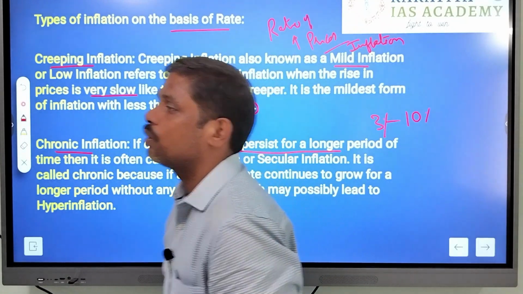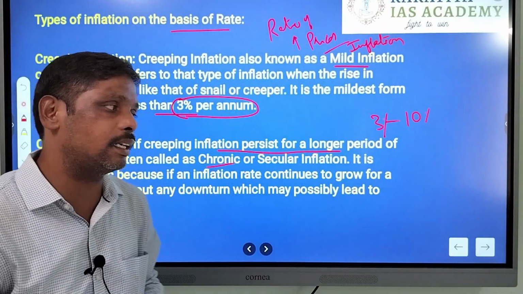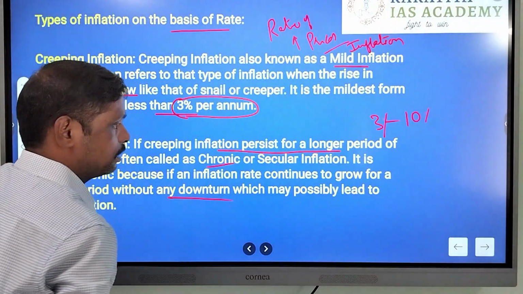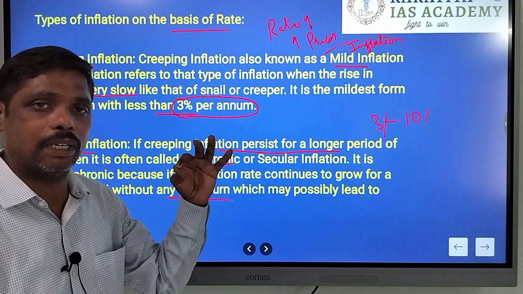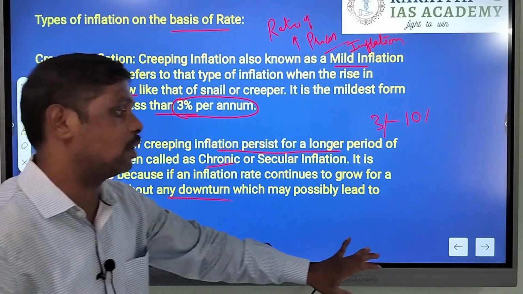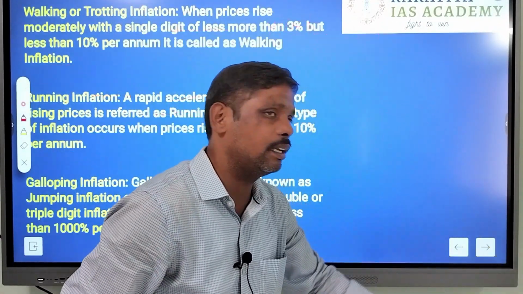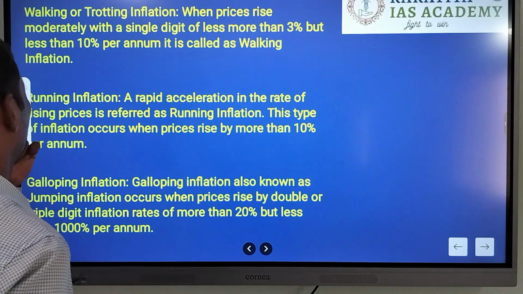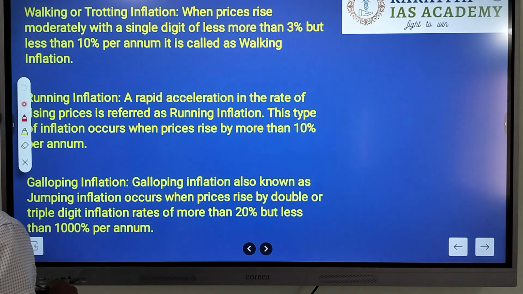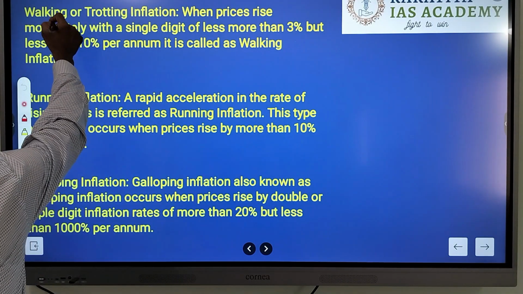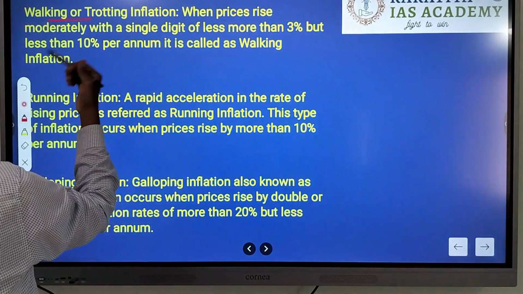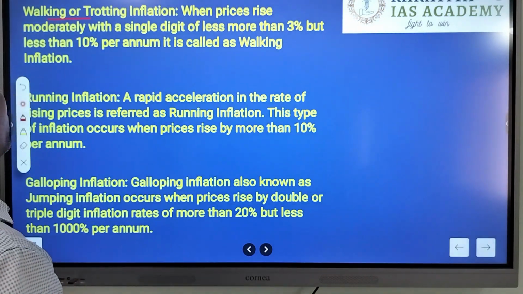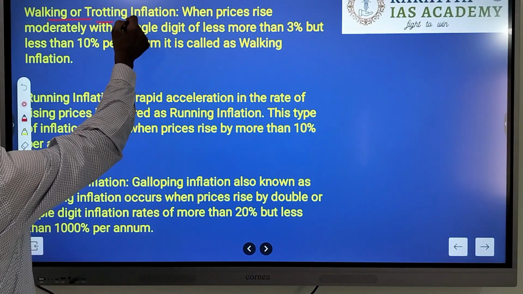An inflation where there are no signs of any reduction, that is, when there is a continuous or persistent increase in prices for a longer period of time, without any signs of decrease, is called chronic inflation. This chronic inflation starts beyond 10%.